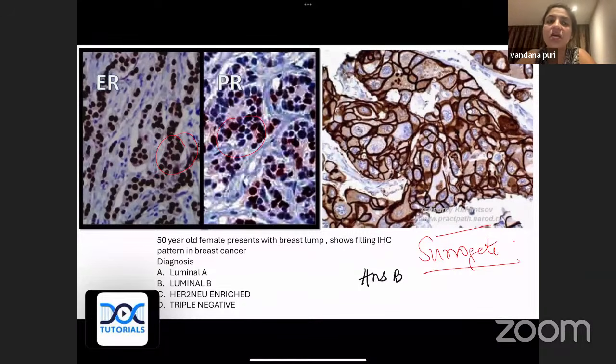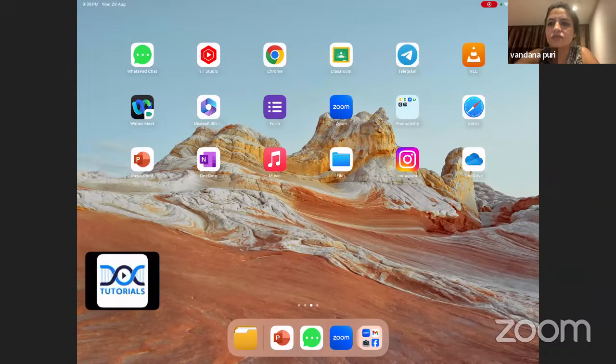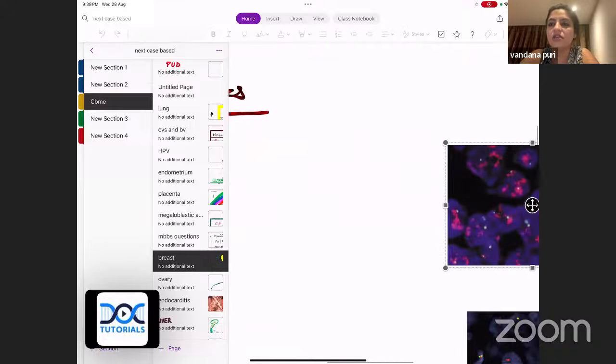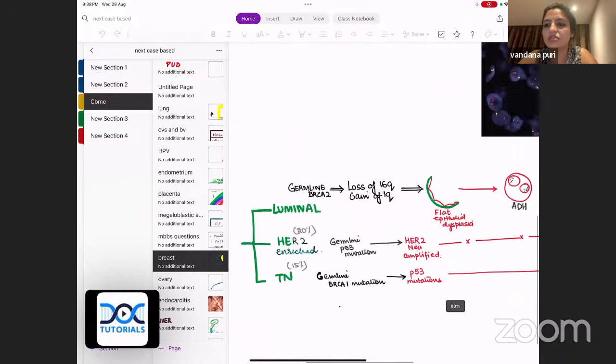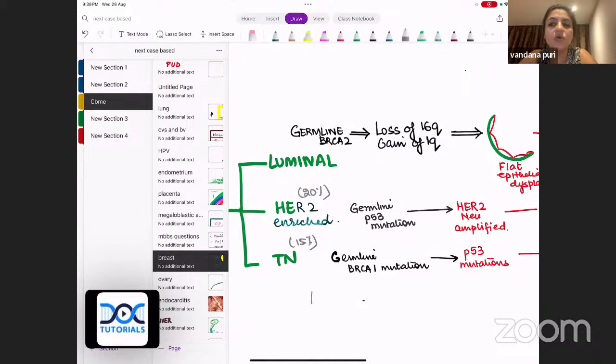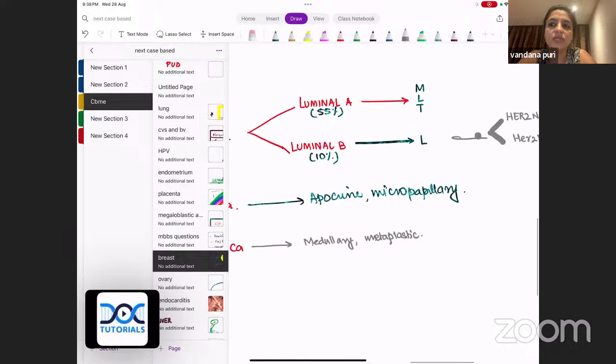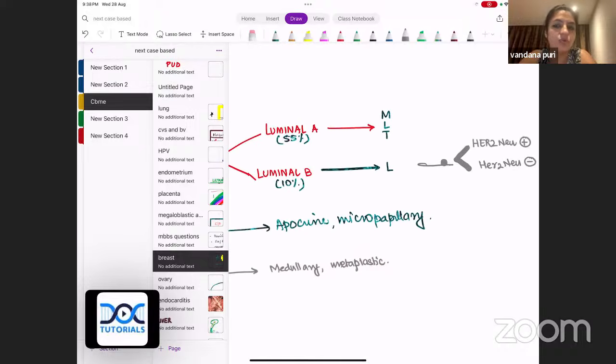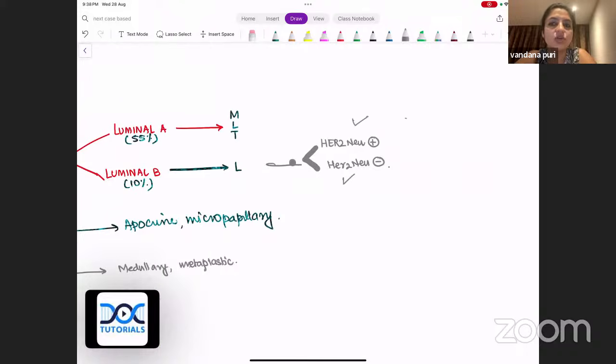These cancers which are ER, PR positive, luminal cancers, are further divided into 2 types, luminal A and luminal B. So what is the difference? Luminal B also has HER2 neu positivity. So if you look at the classification here, we have luminal, HER2 neu, and triple negative. Luminal cancers are further divided into luminal A and luminal B. Luminal B is further divided into HER2 neu positive and HER2 neu negative types. This is one thing that everybody should be very clear with, and this is the molecular classification which you should remember.